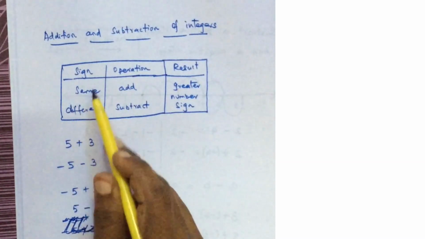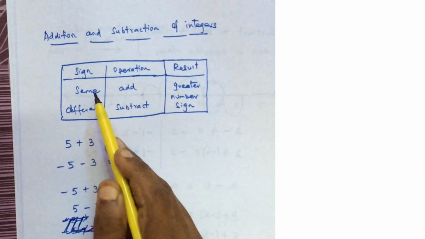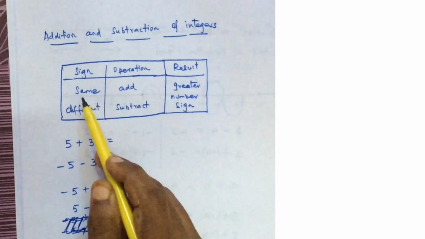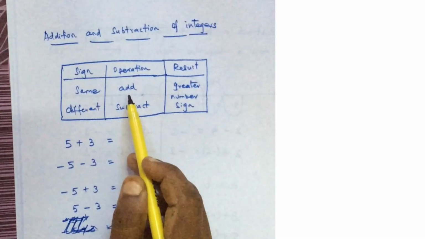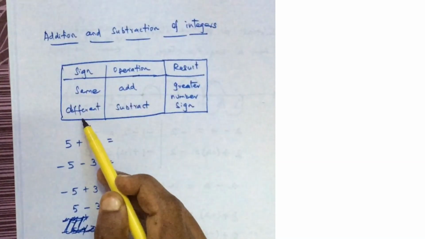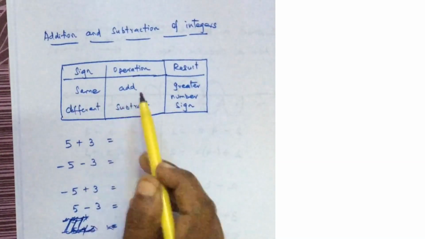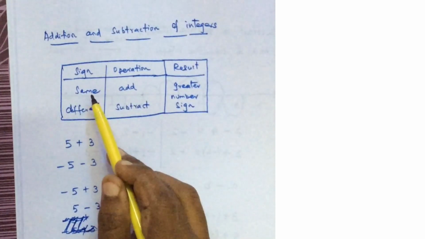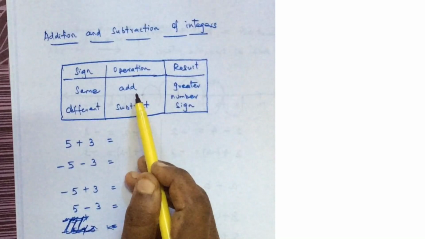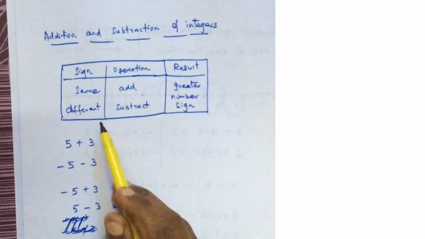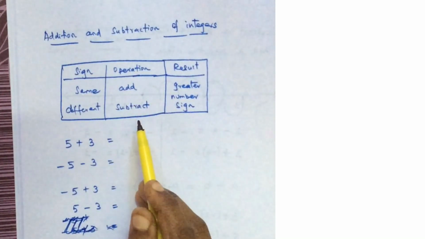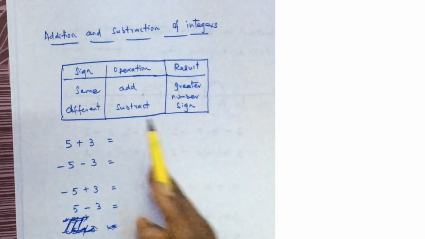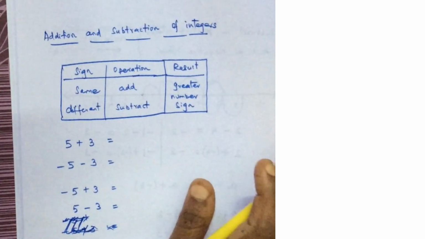If the signs are same, you have to add. When the signs are different, you have to subtract. This is the only thing you have to remember. If the signs are same for the numbers, you do addition. If the signs are different, you do subtraction. Then for the result, you put the greater number's sign.